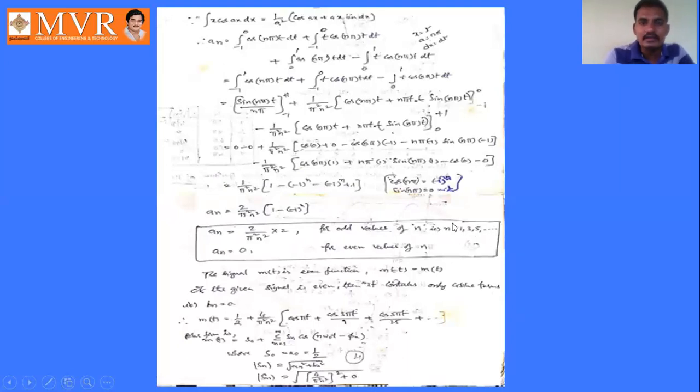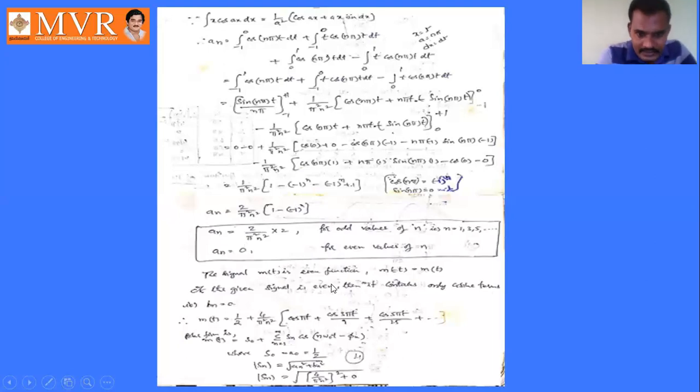If the values of n are odd values, then it will become 4 by pi square n square. If the values are even values, it is minus 1 whole power 0, that is 1, 1 minus 1, 0. So an becomes 0. So for odd values of n, the value of an becomes 4 by pi square n square. For even values of n, the value of an becomes 0.